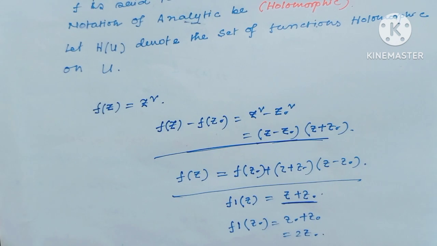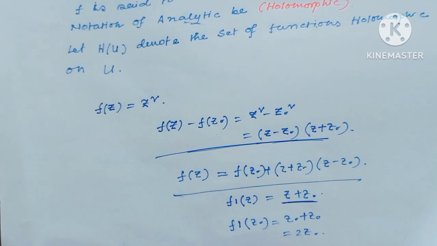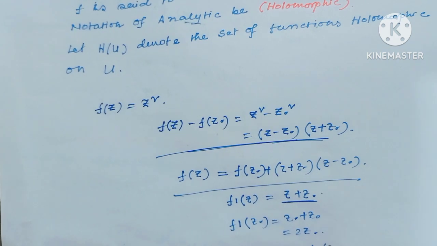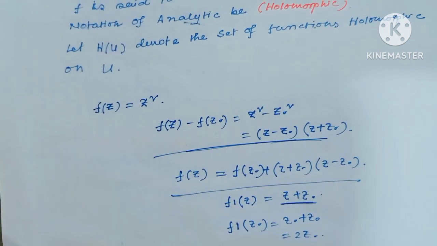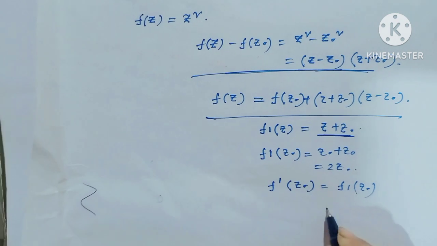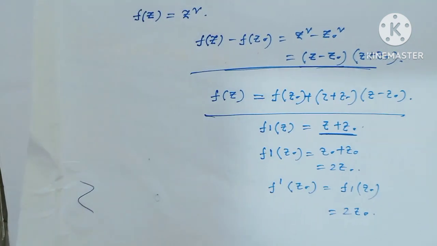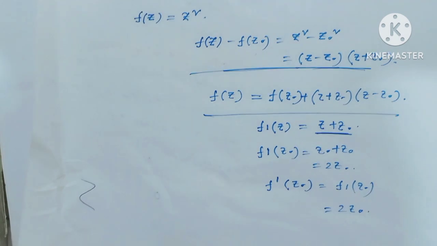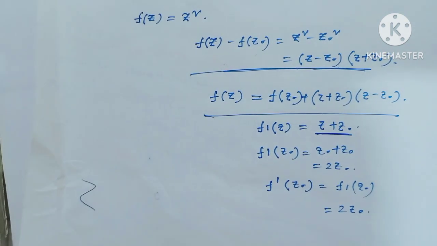This is the derivative. That means f prime z0 equals f1 of z0, and this value is 2 z0. I hope all my viewers have understood this example.